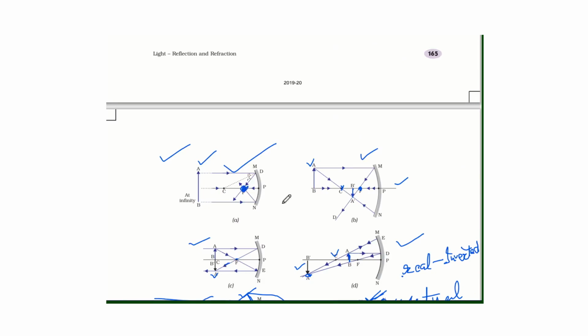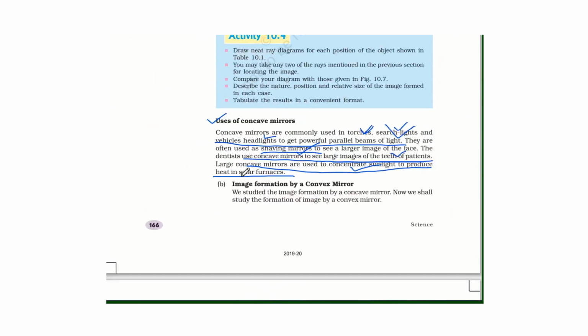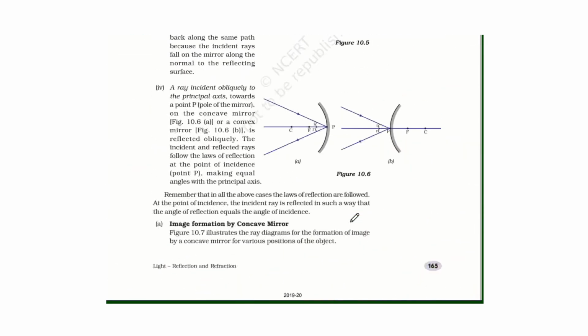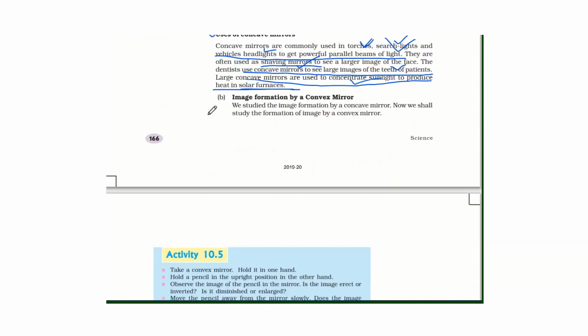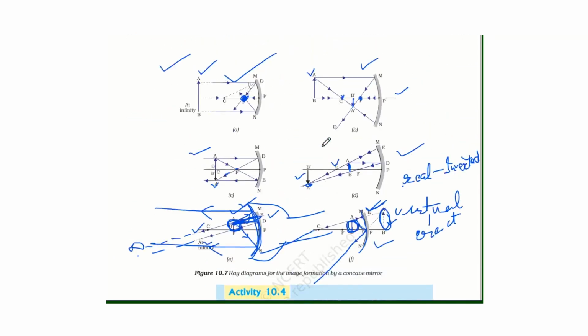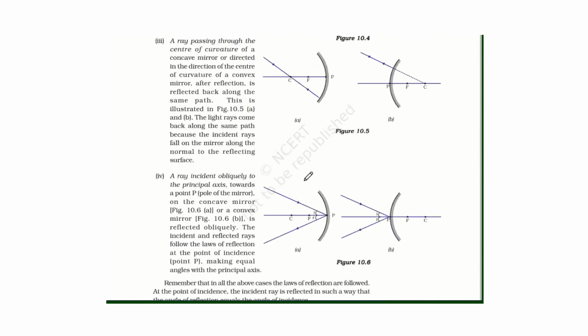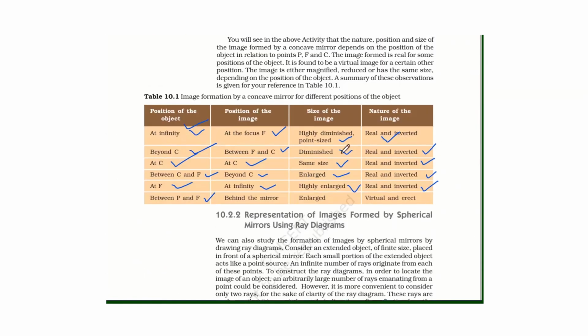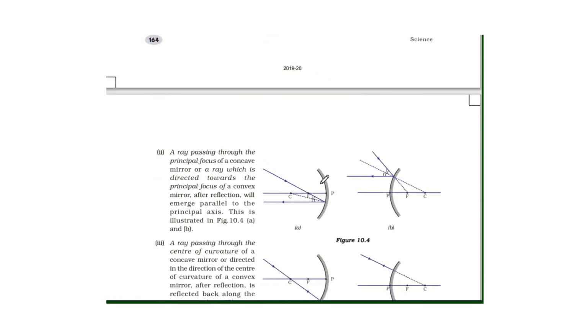So tomorrow we will discuss about image formation by convex mirror. So till then, practice these ray diagrams and learn what type of image is formed by concave mirror. But first of all, you have to learn the rules, okay? Different type of rules. If these rules are remembered, then you can easily form the image. Thank you.